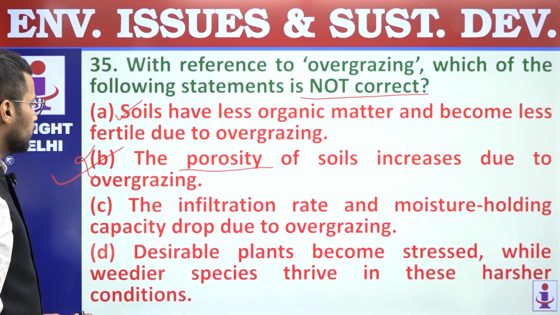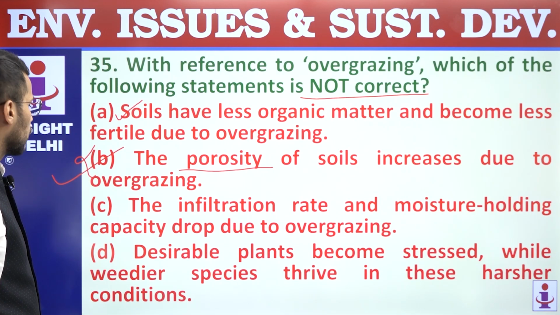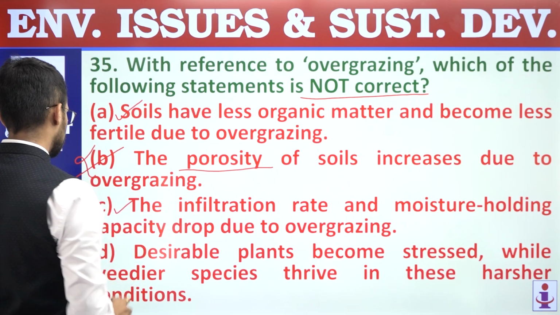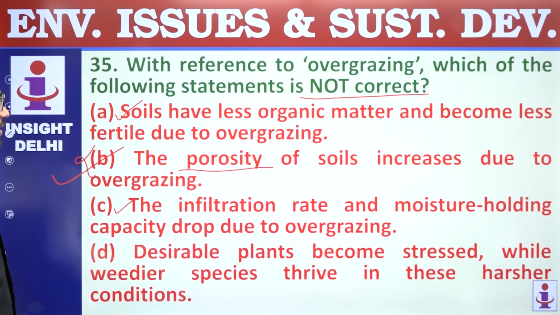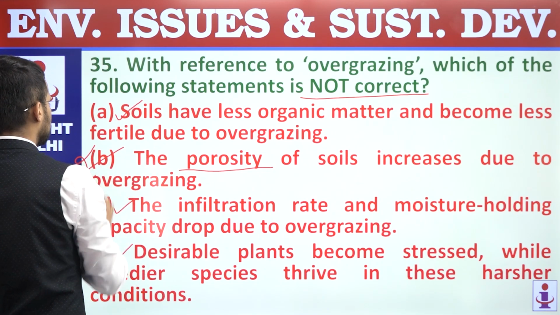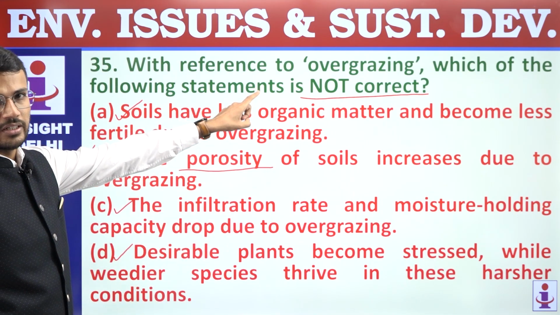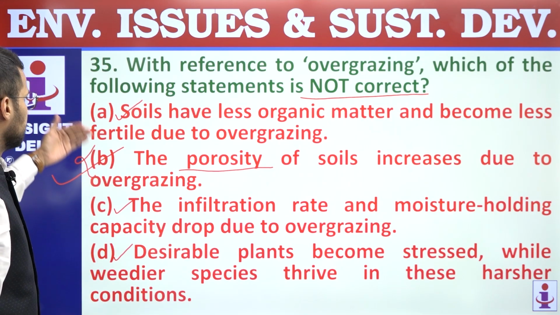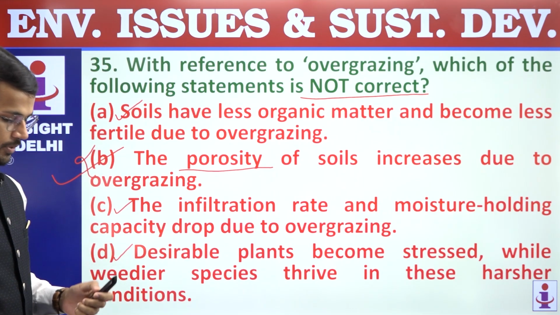C, the infiltration rate and moisture holding capacity drop due to overgrazing, right? So this is a correct statement. D, desirable plants become stressed while weedier species thrive in these harsher conditions. So all these statements are correct. Only B is incorrect, and we are supposed to find out incorrect statement only, and that's why answer is B. Question number 35, answer is B.